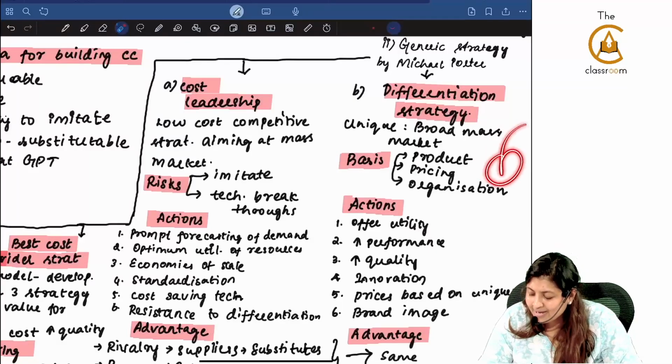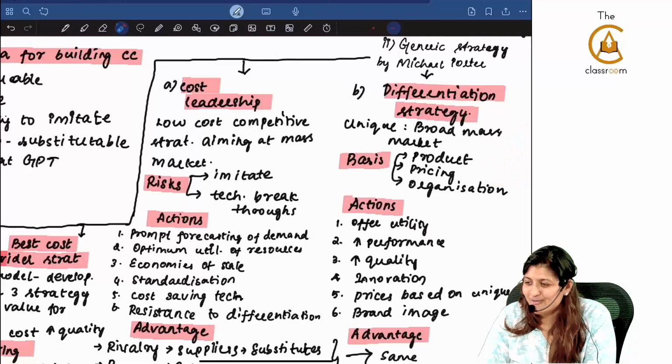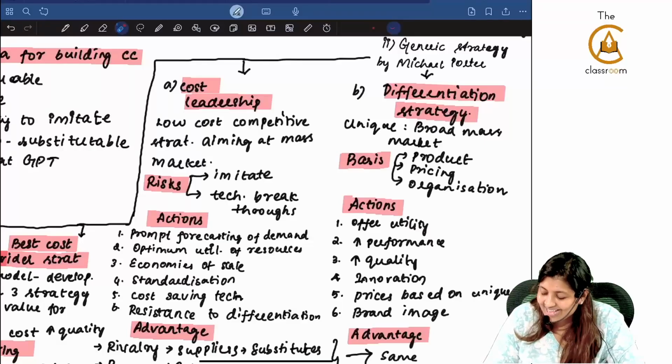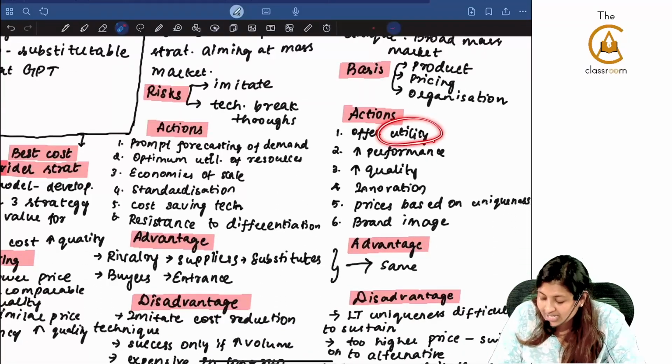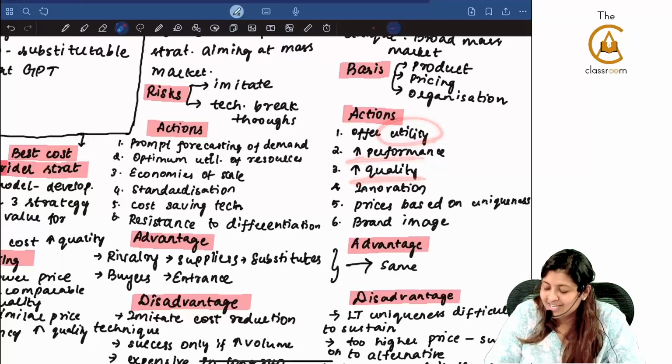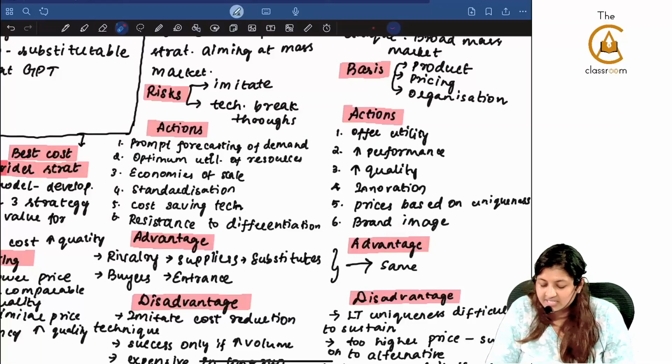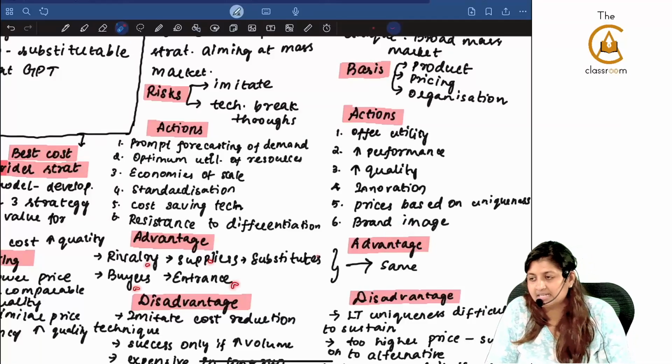Example, Apple, product pricing organization. Now we said Apple and I drew that diagram also, you're still not seeing. What are the actions? Offer utility, increase the performance, increase the quality, innovation, prices which are based on the uniqueness of the product and brand image. Advantages: same rivalry, buyers, suppliers, entrants and substitutes.